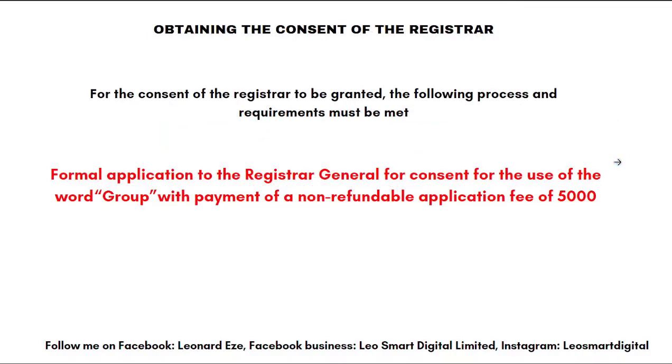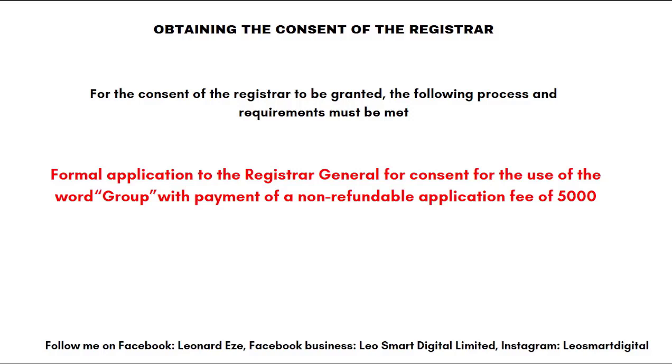Now, we look at the most important stage of group of company registration, and it is obtaining the consent of the registrar. Now, for the consent of the registrar to be granted, the following process and requirements must be met.